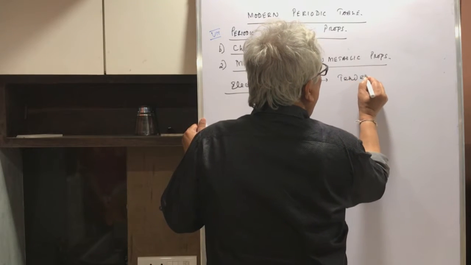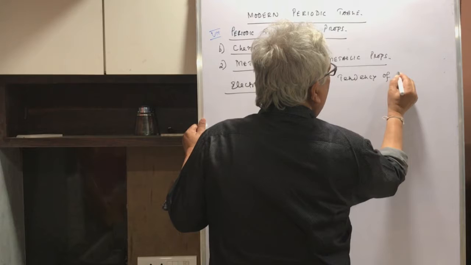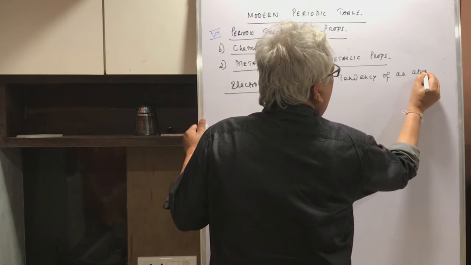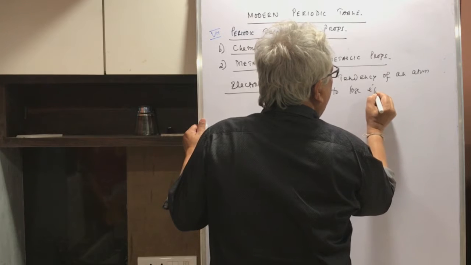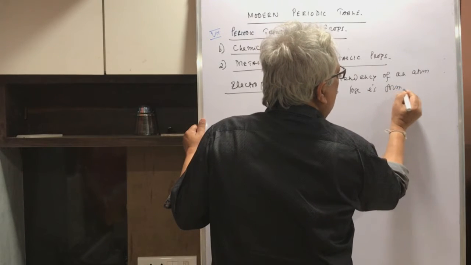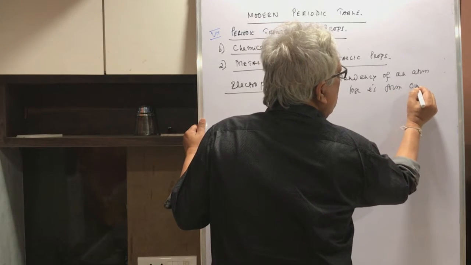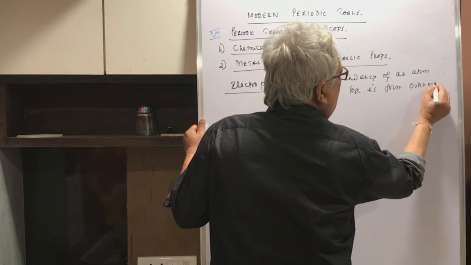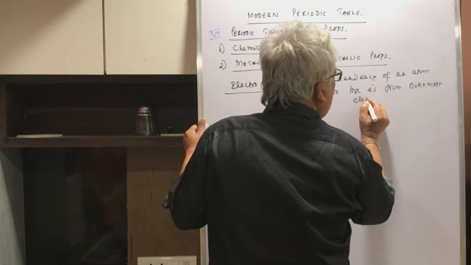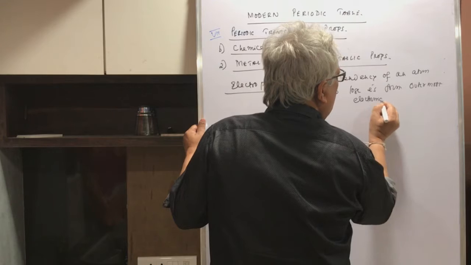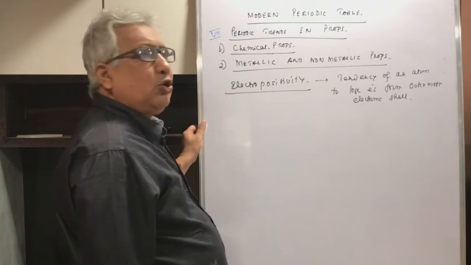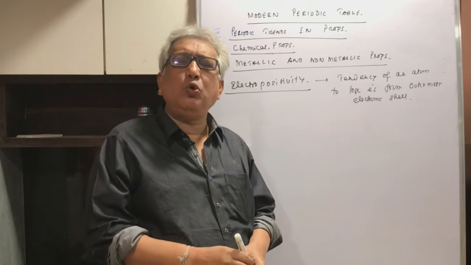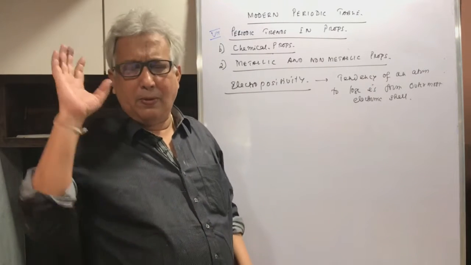Tendency of an atom to lose electrons from the obviously outermost electronic shell. This is what is called electropositivity.